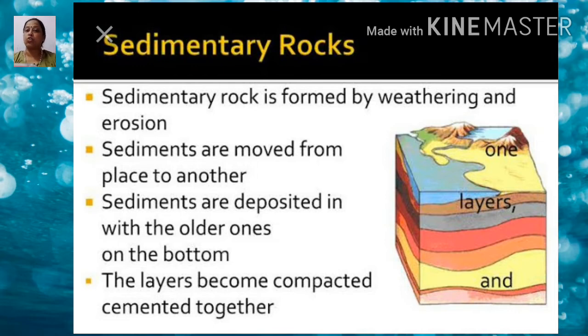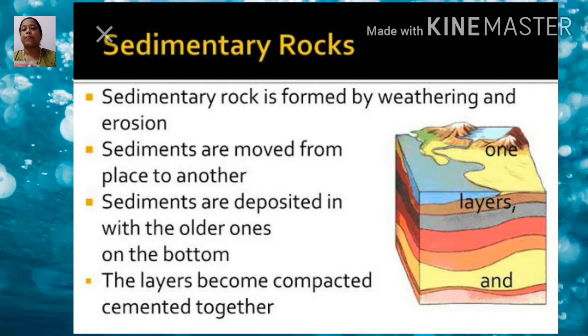Children, as we are talking about rocks constantly breaking down into small pieces, those small fragments are carried away by strong wind, by water bodies, and by ice, and deposited in the seabed or on land.